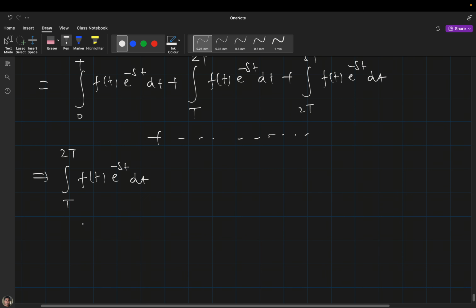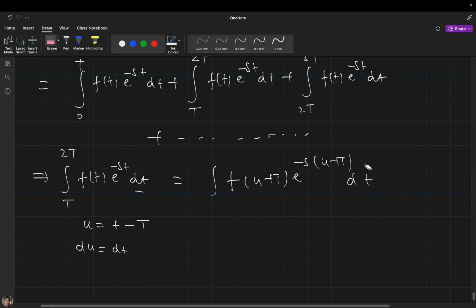And what is that substitution? I will substitute u equal to t minus capital T, and when you substitute it, it will become du equal to dt. At the place of dt I can write du, and at the place of t I will write u plus capital T, e raised to the power minus s times u plus capital T, and du equal to dt. Oh, sorry, dt equal to du.